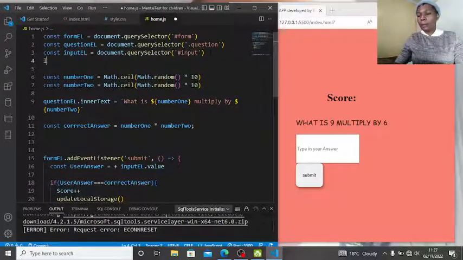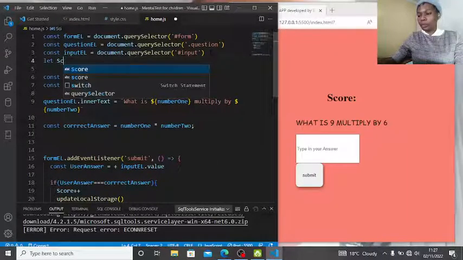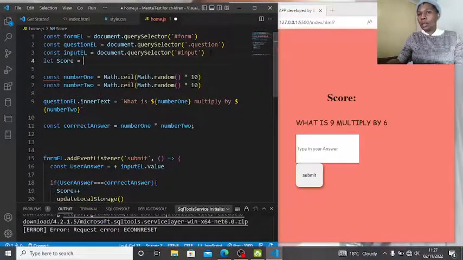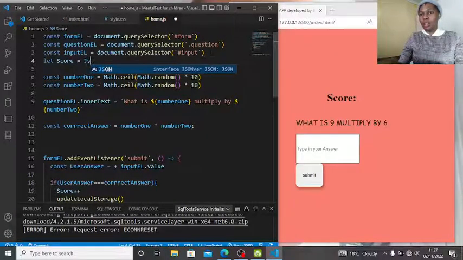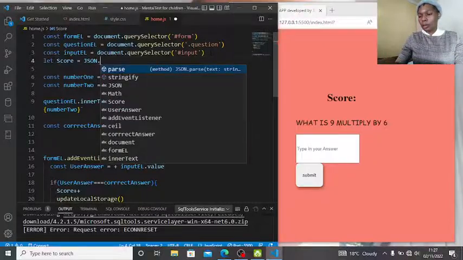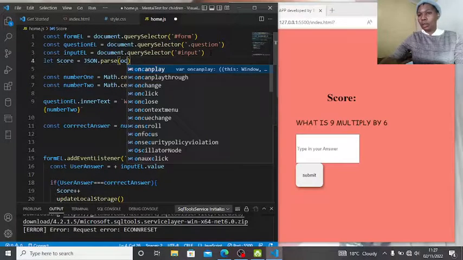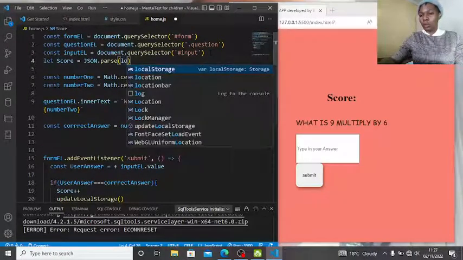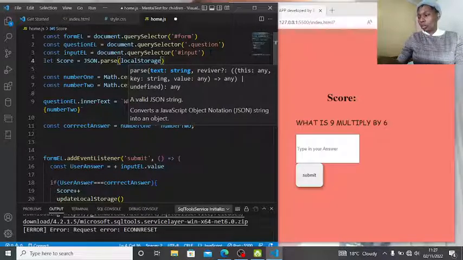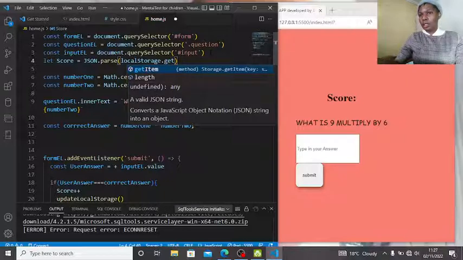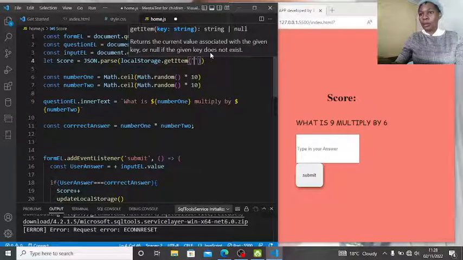So let's say let score be equal to JSON.parse, localStorage.getItem, the item that is called score.